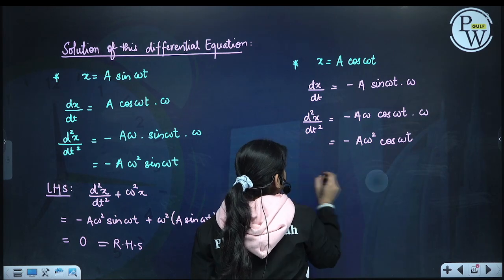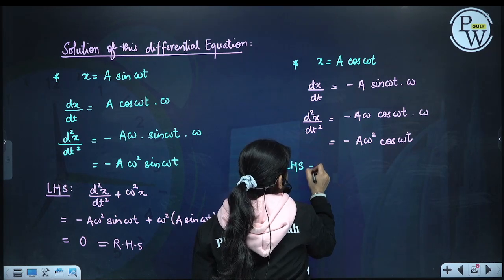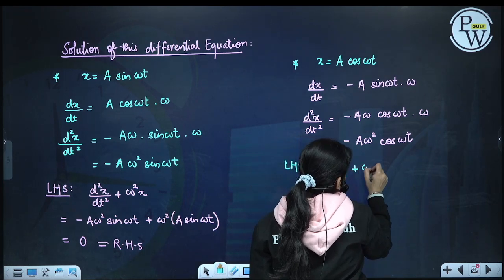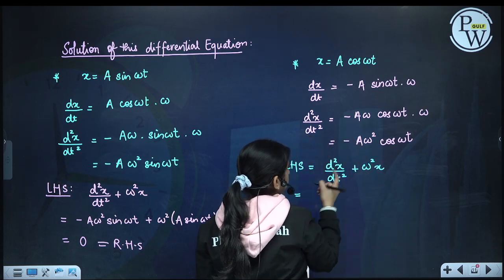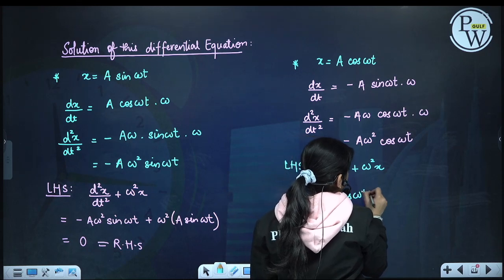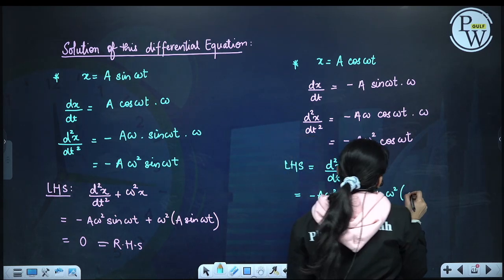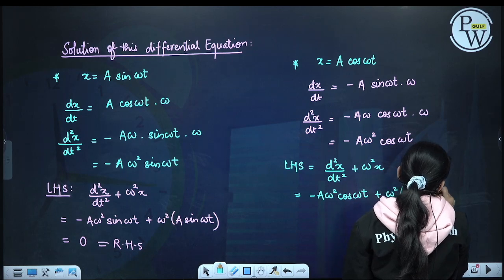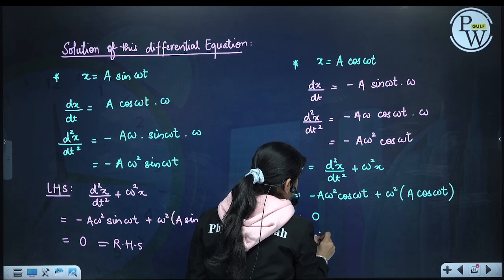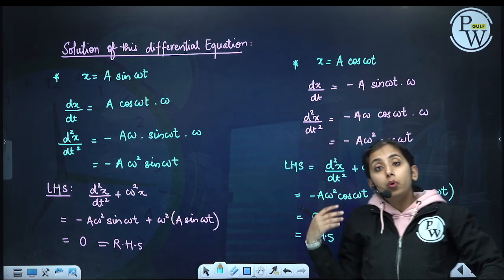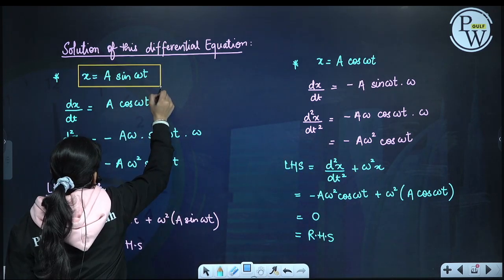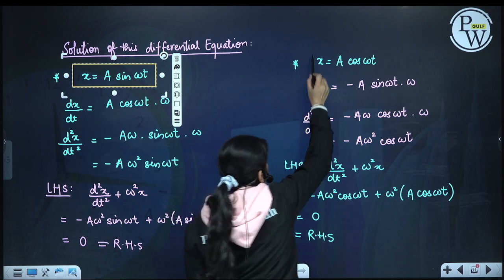Now let us check the left hand side. Left hand side will be d2x by dt square plus omega square x. Substitute it: minus a omega square cos of omega t plus omega square into a cos of omega t. This will come out as 0, which is equal to the right hand side. Hence both x is equal to a sine omega t as well as x is equal to a cos omega t are the solutions to the equation.